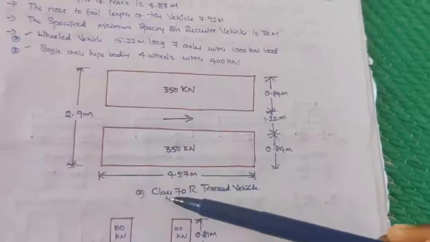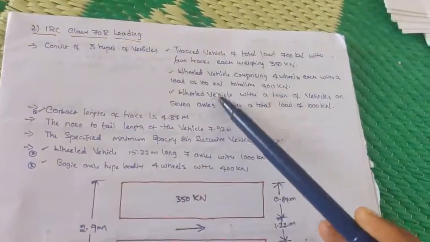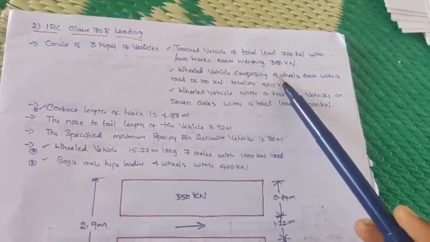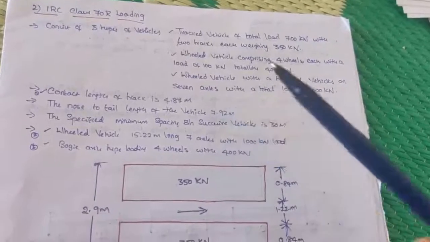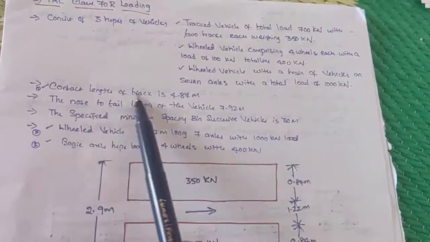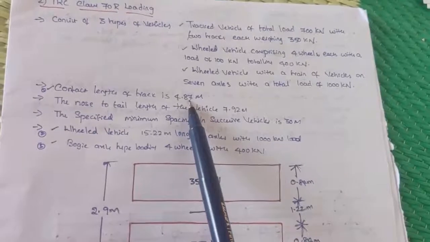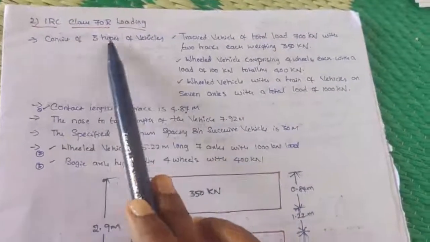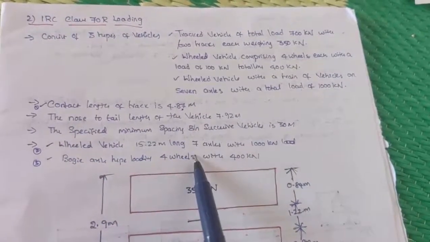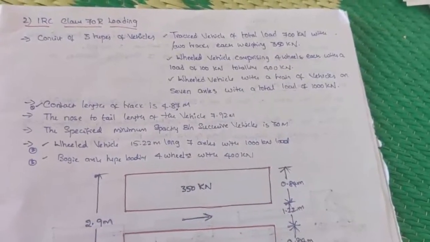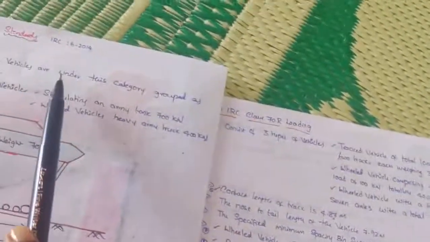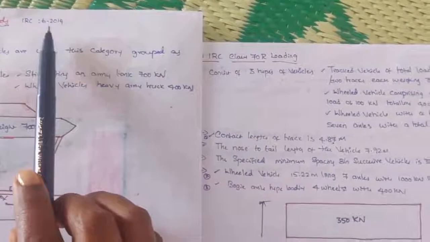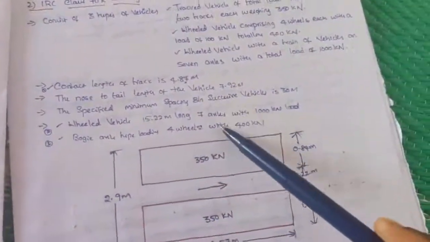So the first one is the tracked vehicle, and the other two depend on the wheeled base only, but 4 wheel and 7 axles. So next one, contact length of the track, if you consider this one, is 4.87 meters as per the IRC, Indian Road Congress. These are the definitions that we already discussed in the previous code book, IRC 6 2014. In this one they mention completely the standard measurements.